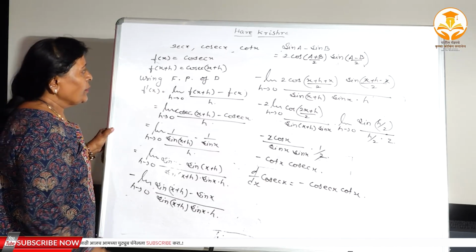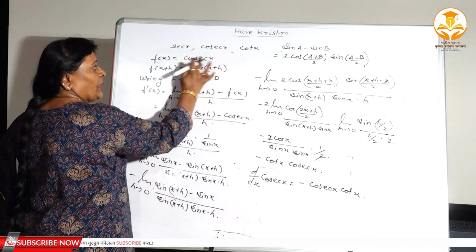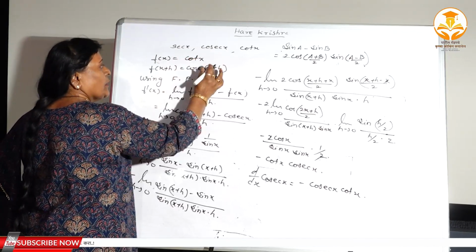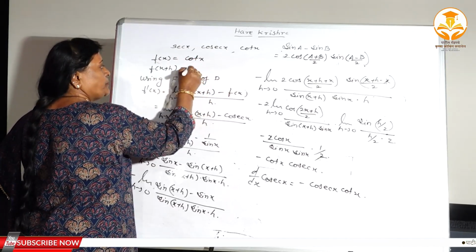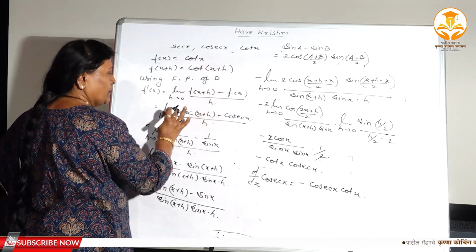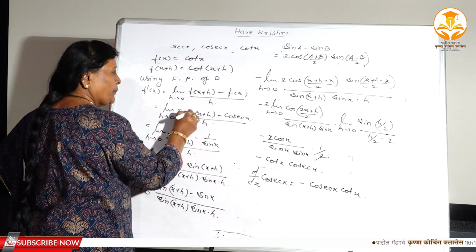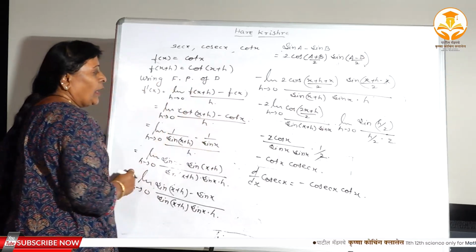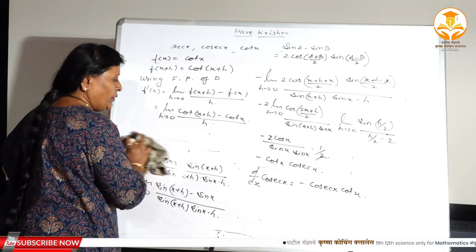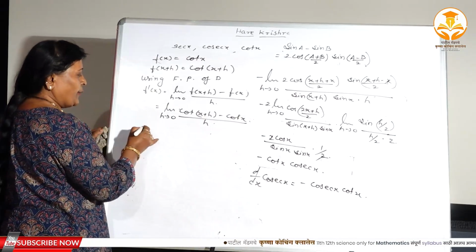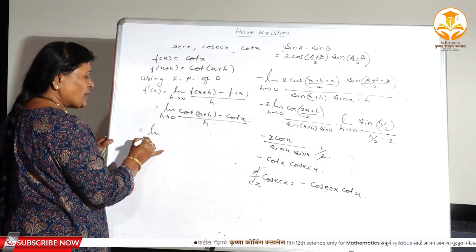Now cot x, the last formula. Here cot (x plus h), cot x. Again you have to make the conversion, because there is no formula for cot A minus cot B. Therefore limit h tends to 0.